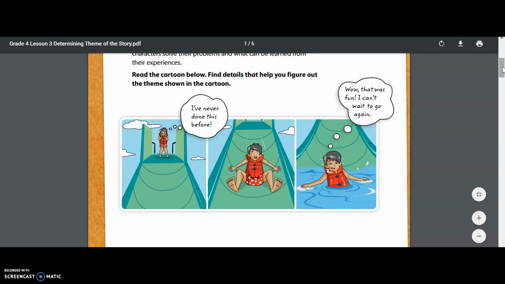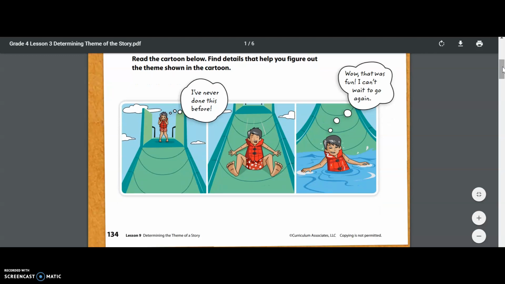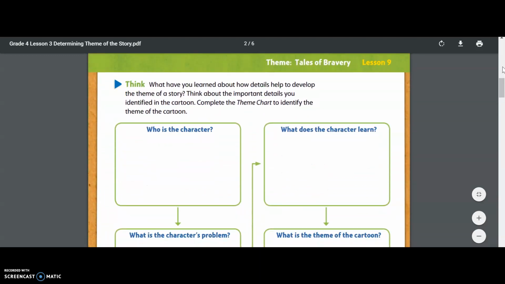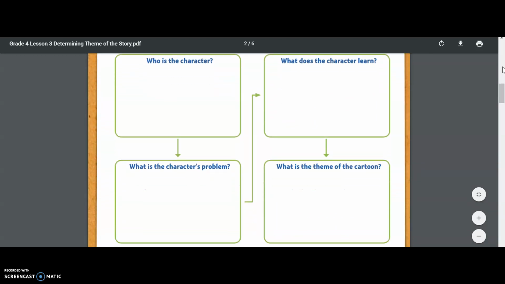But before we go too far into our own thoughts, let's bring it back to our cartoon here. So we're going to break this down because we want to figure out the theme. We want to figure out what this young boy learned from his experience on this water slide. So if you follow along, the very next page in your Nearpod or in your packet, which should be page 135 if I'm remembering this correctly, you all should see this same graphic organizer.